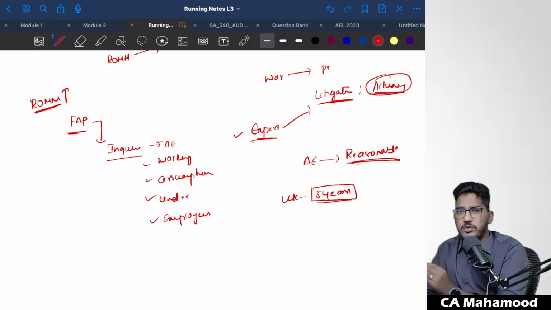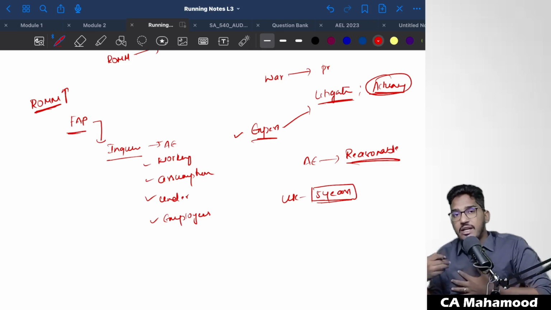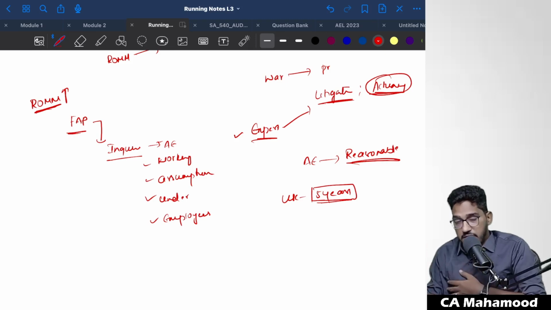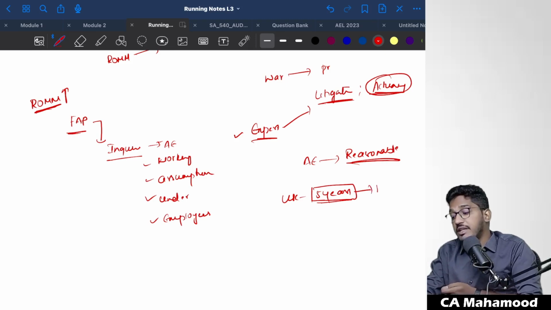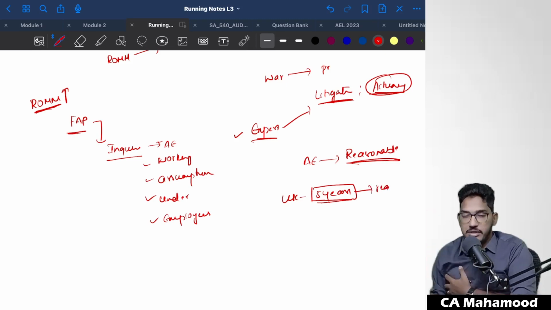That is not the auditor's responsibility. You can't even determine whether exactly this asset will work for 5 years or not. How can I tell it correctly? I can't say it. But what the standard is expecting from you is to determine whether this accounting estimate, this useful life of 5 years, is reasonable, is it acceptable?